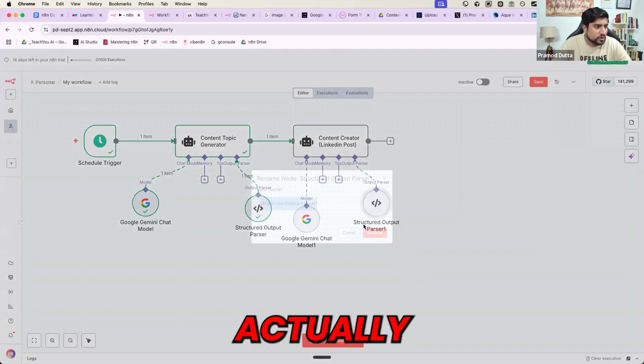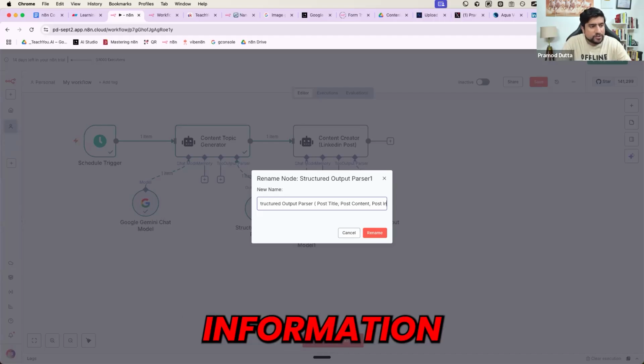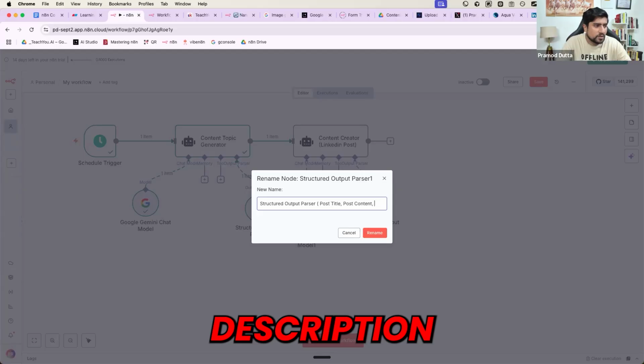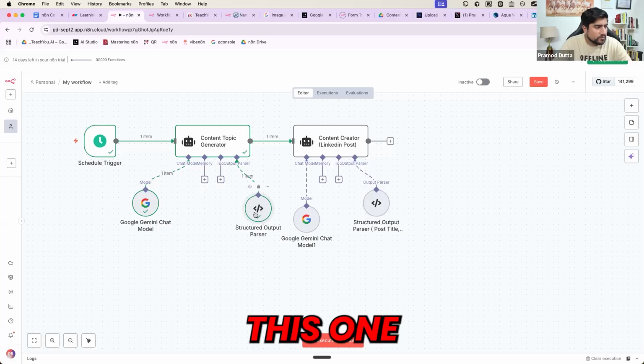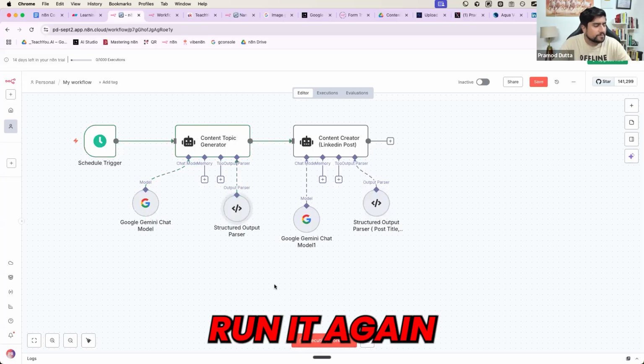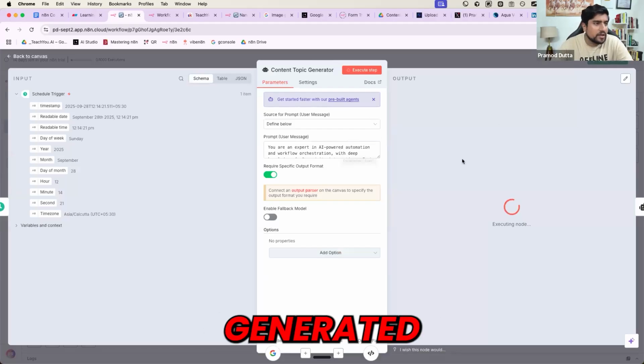So this is actually a structured output parser, which will basically give you post title, post content, and image description. It will give you the image description also. All the things it will give you. So let's run it again. When you run it again, it will generate a topic again. A fresh topic will be generated, everyone.